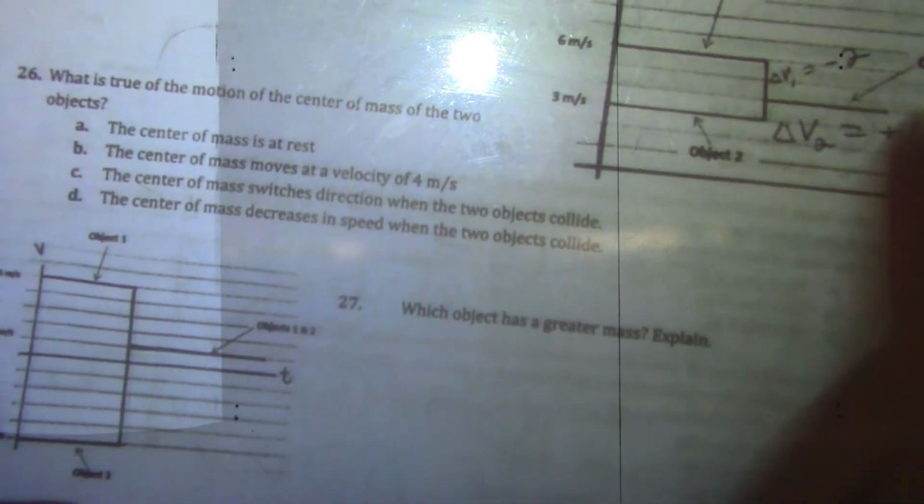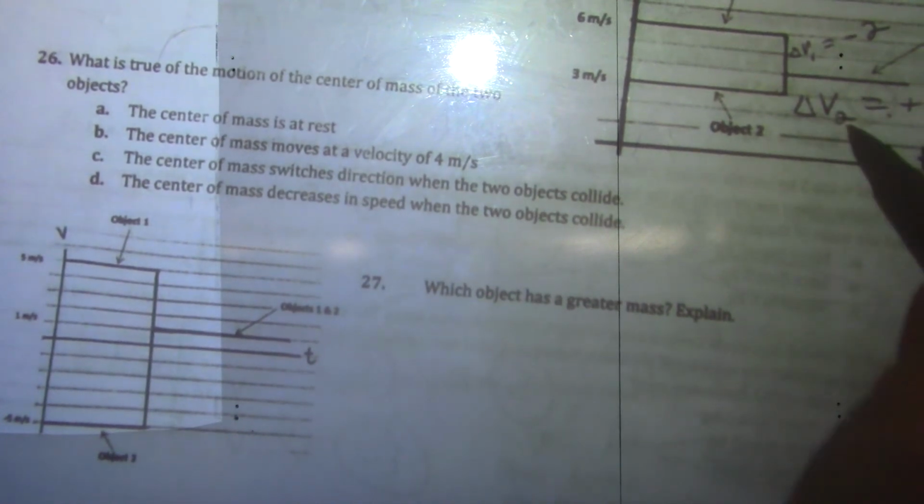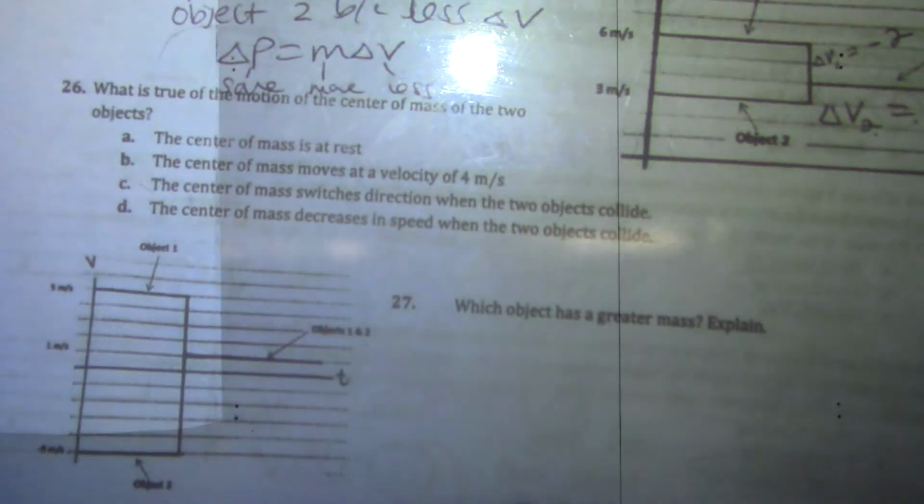Because they have different changes in velocity, and I'm assuming that momentum is conserved because it didn't say anything about an external force, that means they have different masses. The one that has a smaller change in velocity must be the heavier, the one with more mass. So this one would be object 2 because it has less change in velocity. If you're looking at delta P equals m delta V, if this is staying the same for both and you want more mass, that means less change in velocity.